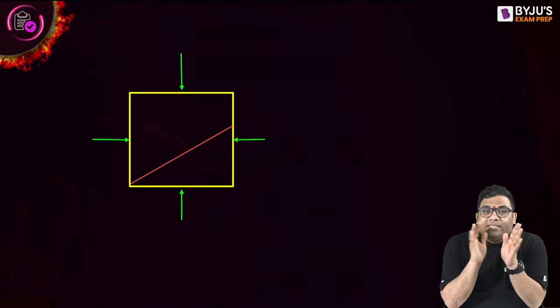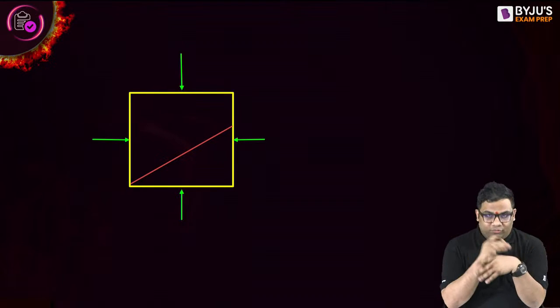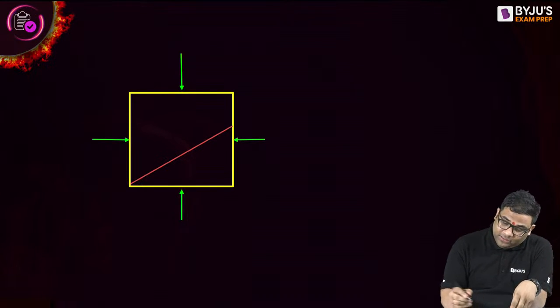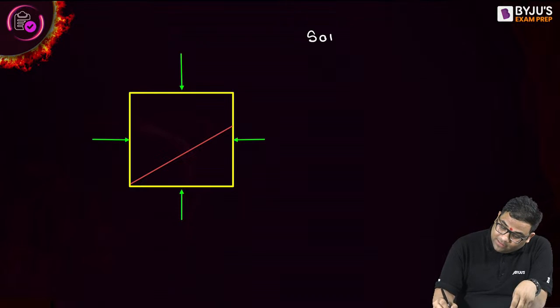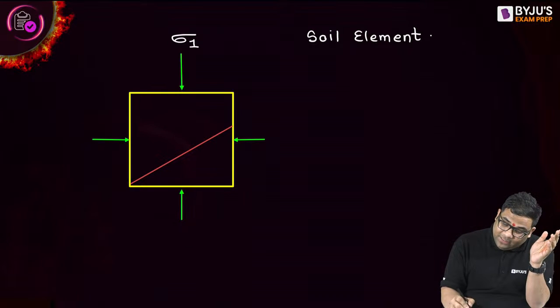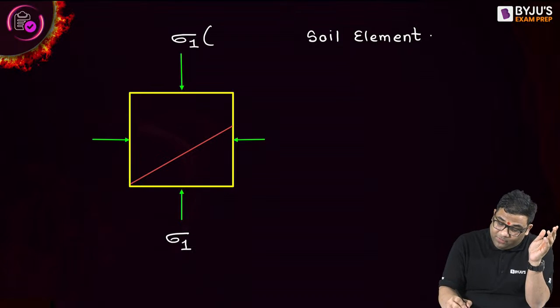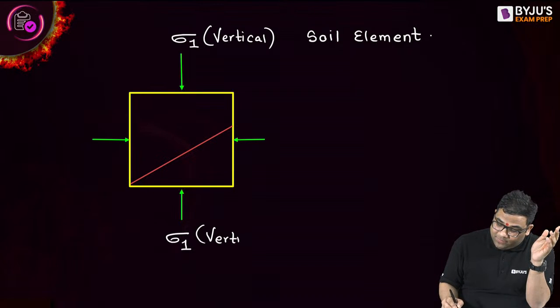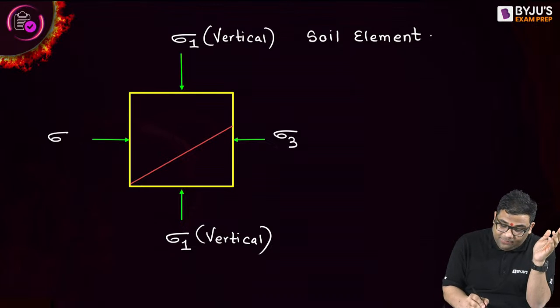Now let us understand something about the principal stresses. Suppose this is a soil element. In this soil element, the vertical stress will be the major principal stress, and the horizontal stress will be the minor principal stress.